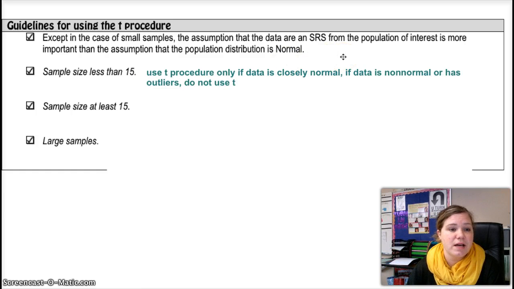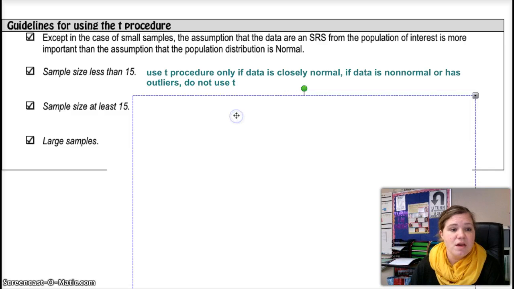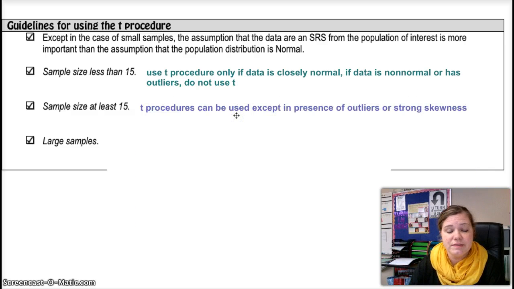Okay, if you have a sample size of less than 15, so a really small sample size, you want to use the T procedure only if the data is roughly normal. Okay, if the data is non-normal or has outliers, the T procedure would not apply. So if you have a sample size of at least 15, so we're getting a little bigger sample size here, the T procedure can be used except in the presence of outliers or strong skewness.